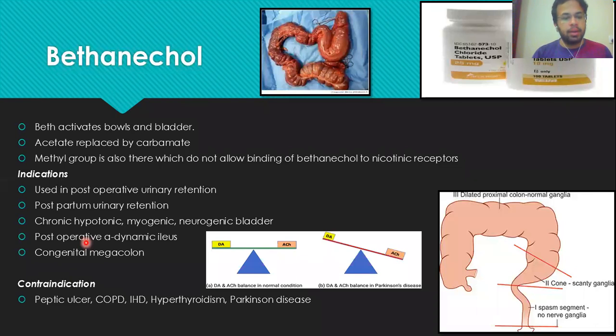Number two, there is a condition I would like to tell you about, and there are some terms which you must know. One is post-operative. Bethanechol is also given in the case of post-operative adynamic ileus. Do you know what you mean by ileus? I-L-E-U-S. Ileus. What do you mean by ileus?